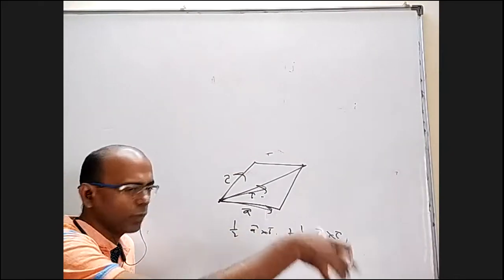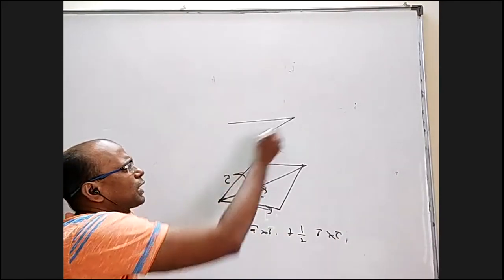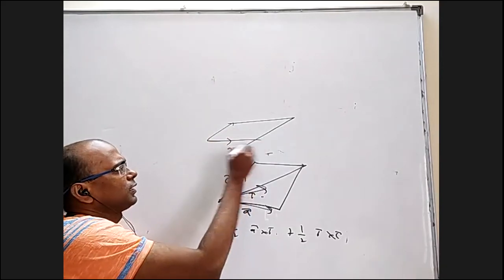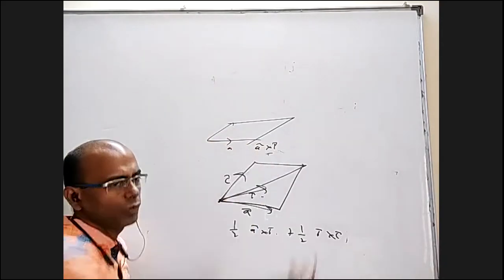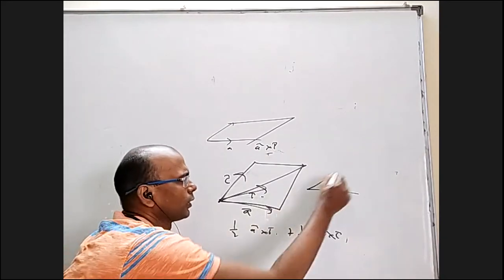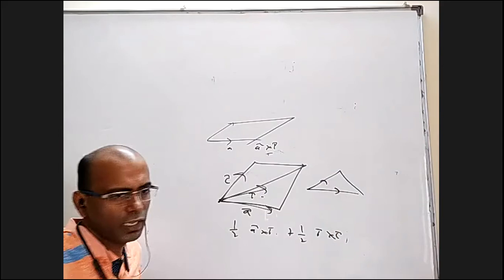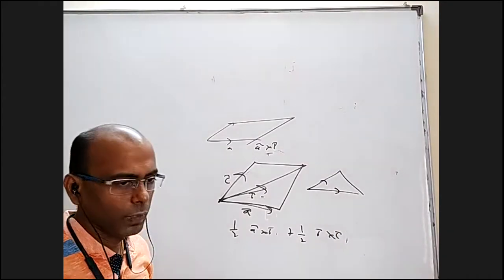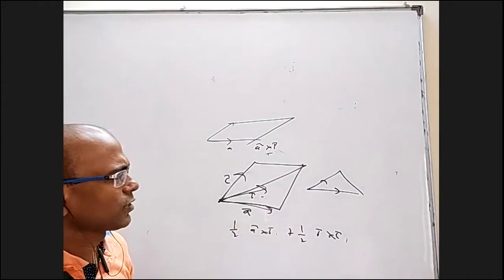Wherever you don't put mod, for example, if there is a parallelogram and you want vector area, it is simply A cross B. If you want scalar area, mod A cross B. Similarly, if there is a triangle, if this is A, this is B, vector area means half A cross B without any mods, and the scalar area means half mod A cross B.